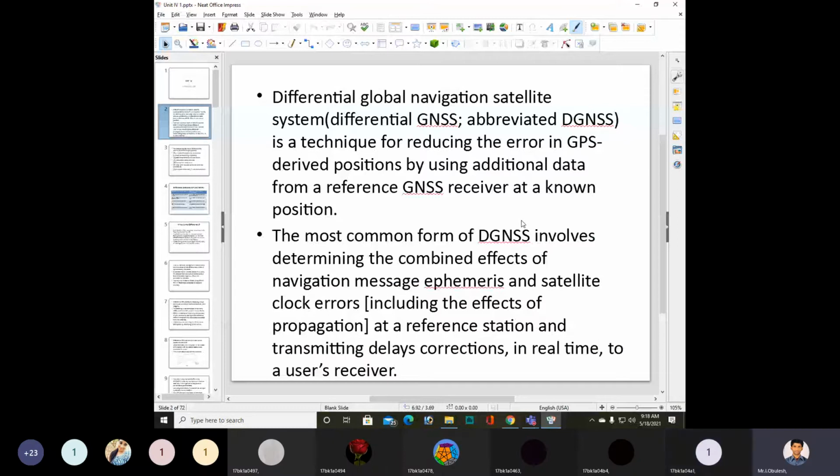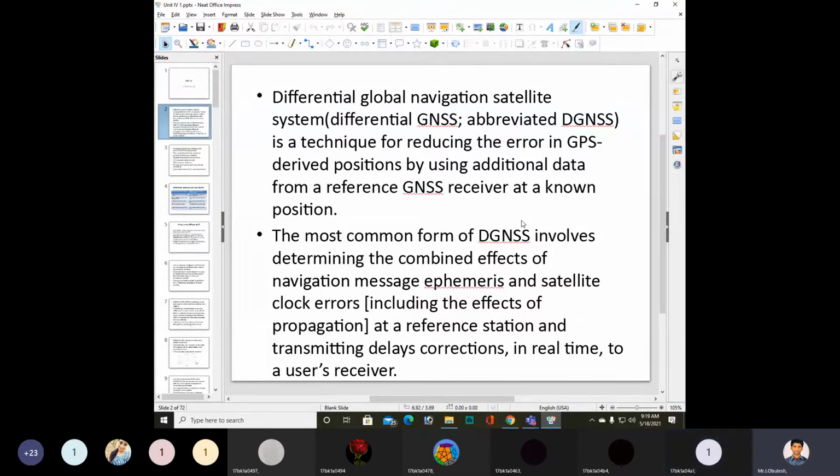DGPS, or Differential Global Navigation Satellite System, is a technique for reducing the error in GPS-derived positions by using additional data from a reference GLONASS receiver at a known position.